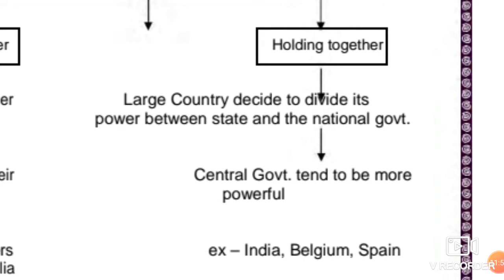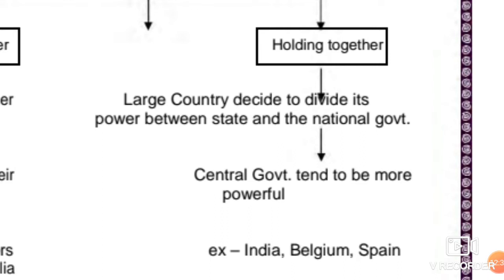Children, it is a little bit different from coming together. In holding together, what happens? A bigger nation like India, an existing nation like India, divides itself into smaller geographical units, namely different provinces, to accommodate regional diversity, to accommodate administrative needs, to accommodate the people's genuine desires.